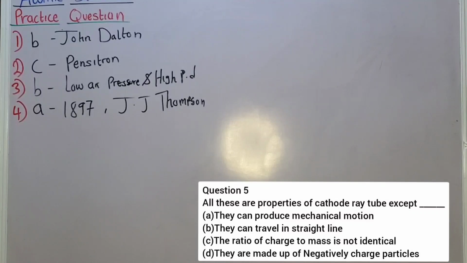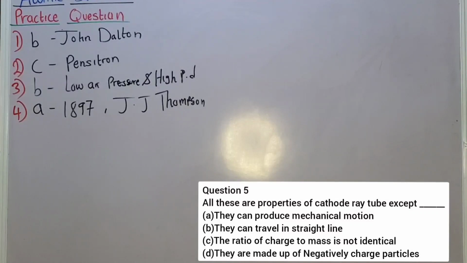Do you know the meaning of the question? That is, all these are characteristics of a cathode ray except one. Among all the options that we are given, there is a particular option that is not part of the characteristic of cathode ray. Now, the right option to that question is the ratio of charge to mass is not identical. Of course, the ratio of charge to mass of a cathode ray is identical.